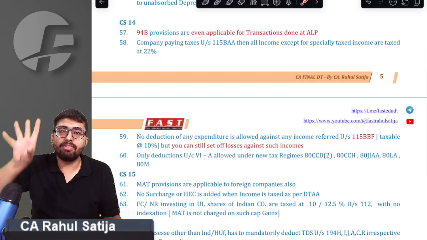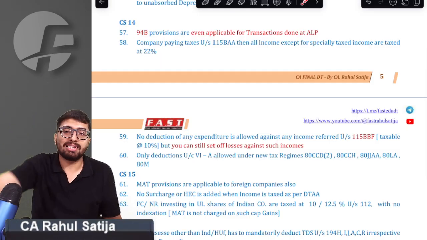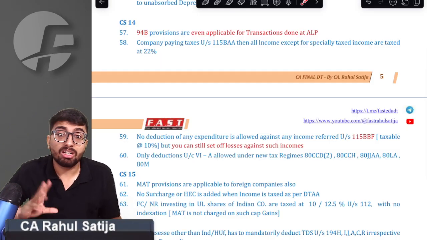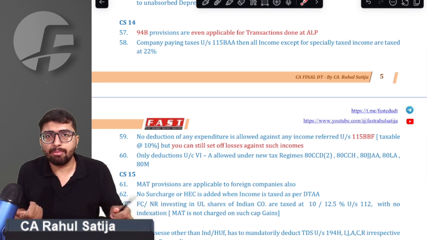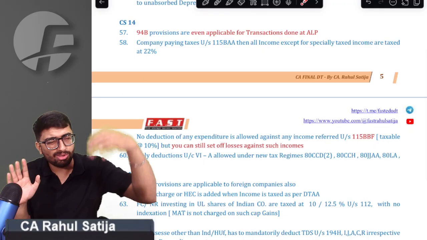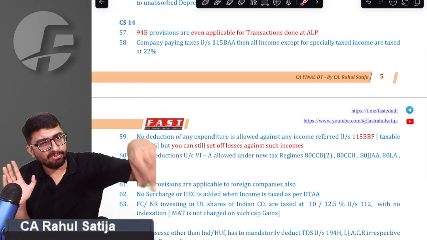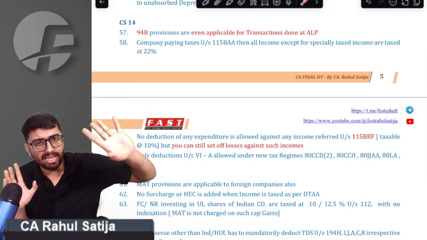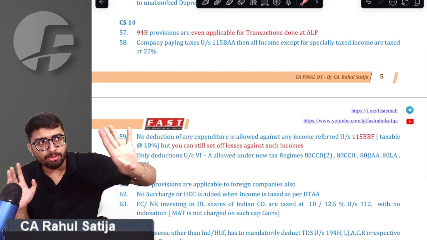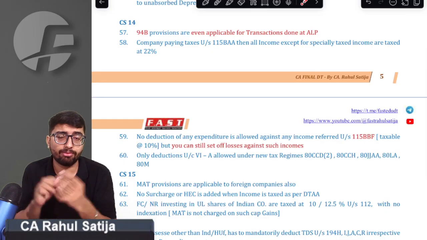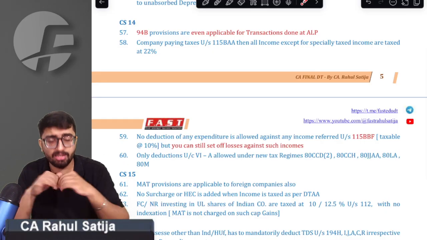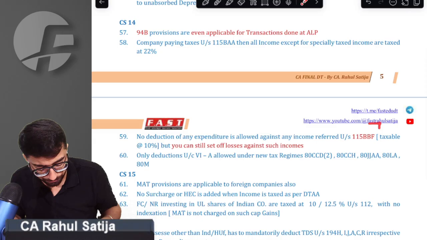Remember, whenever there happens to be a company which is being taxed under section 115BA, then whatever the regular incomes are will be taxed at 115BA only. So, for example, if a company has lottery income, sir, it will be charged at 30% only. If the company has capital gain, it will be charged at 12.5%, 20%, as the case may be. Sir, whatever the special rates are, special rates will apply. Sir, these 22% are applicable for general income, for example, dividend, house property, business income. This is applicable to the general income.